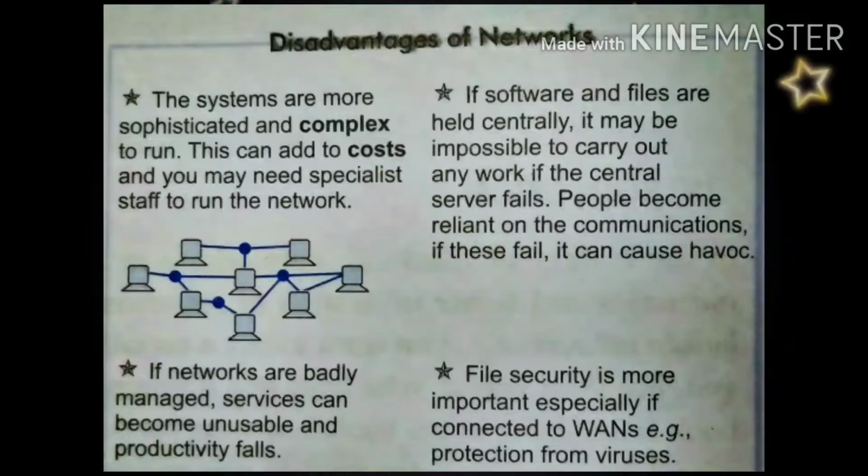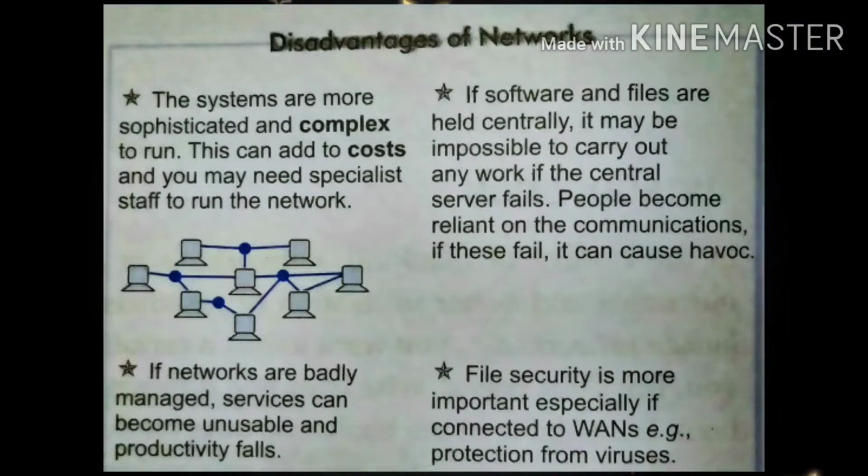The systems are sophisticated and complex to run. This can add to cost, and you may need specialist staff to run the network. That is the first disadvantage of network. Next one is, if the networks are badly managed, services can become unusable and productivity fails. And third one is, if software and files are held centrally, it may be impossible to carry out any work if the central server fails.